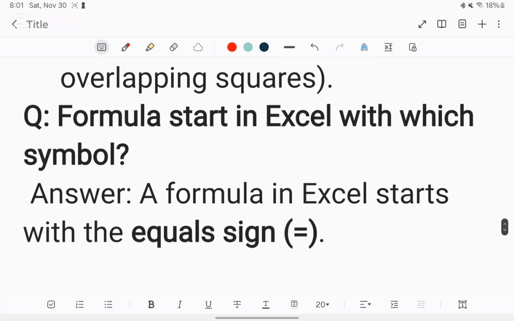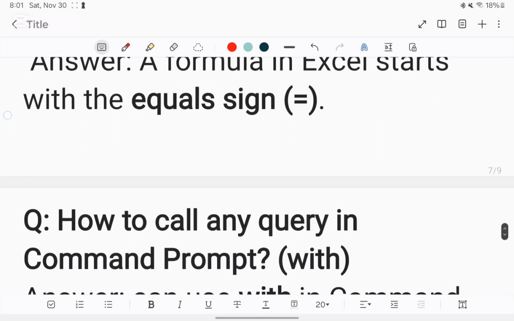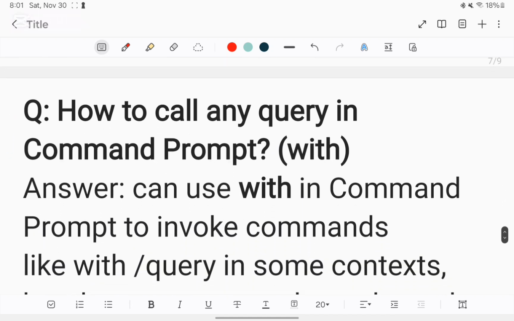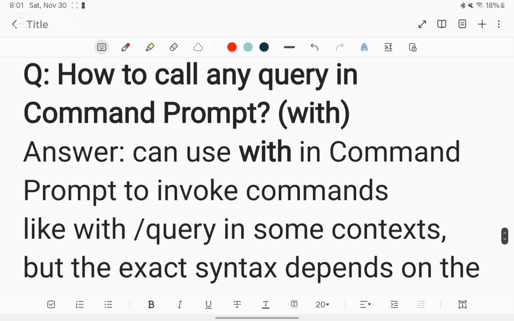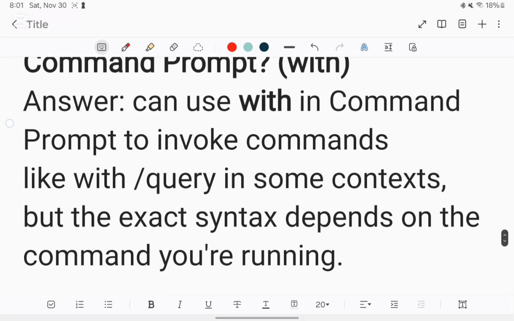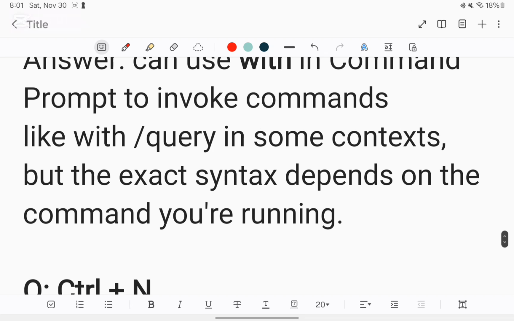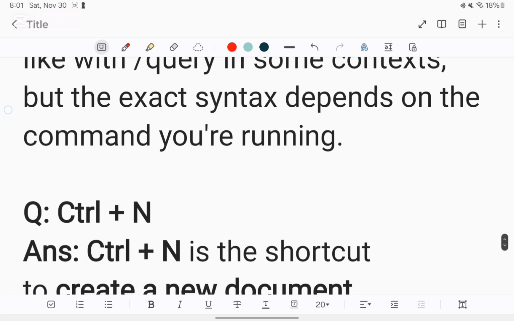Question: Formula starts in Excel with which symbol? Answer: A formula in Excel starts with the equal sign. Question: How to call any query in command prompt with? Answer: You can use the command in command prompt to invoke commands, but the exact syntax depends on the command you are running.